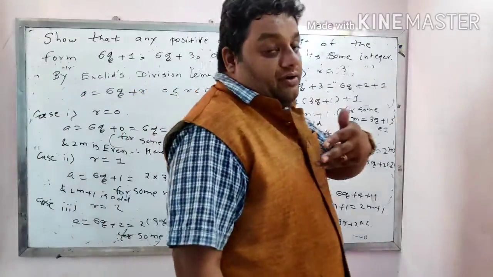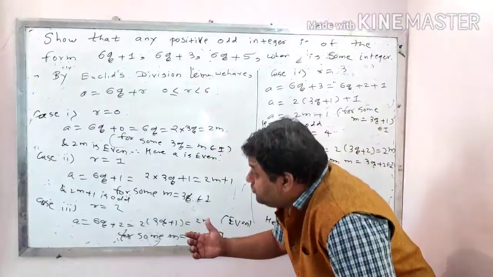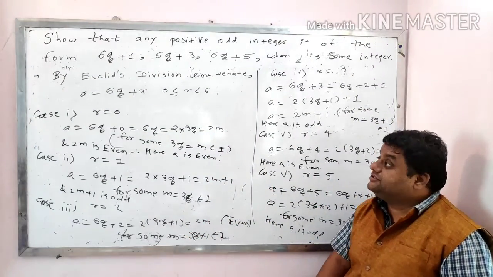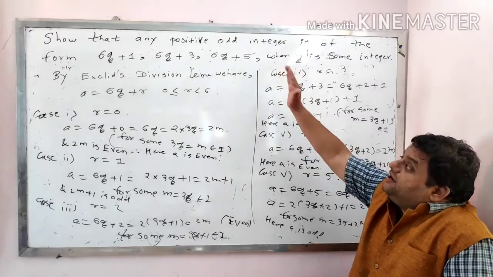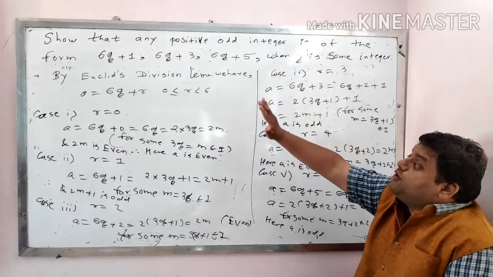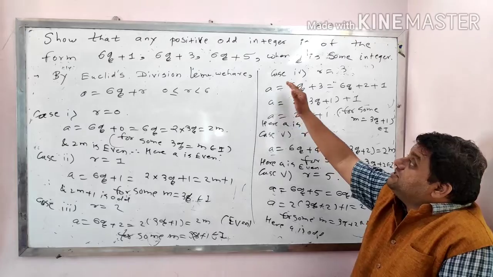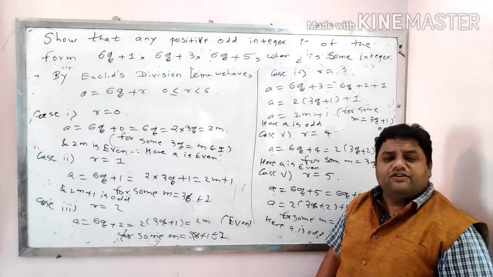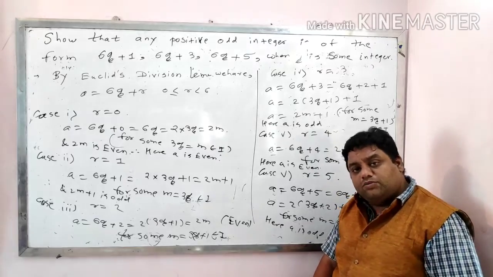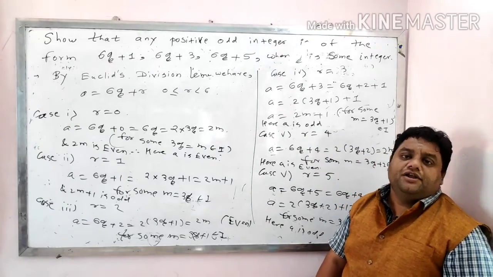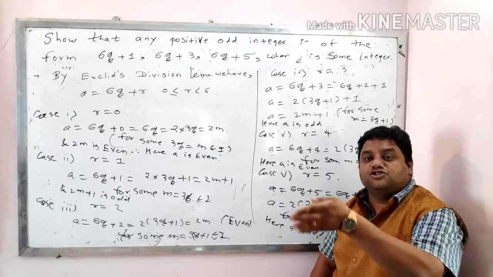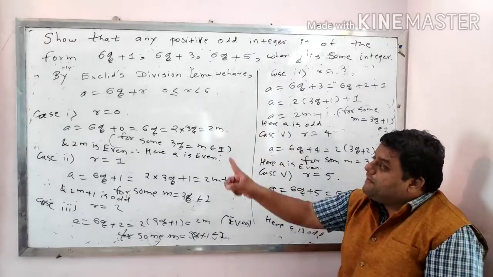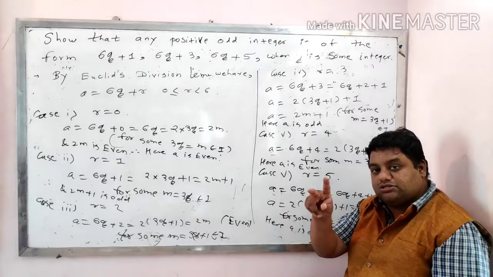So at the end, you will say, from the above observations, we can conclude that any positive odd integer is of the form 6q plus 1, 6q plus 3, 6q plus 5. Or if the question is about even, then you can say that from the above observations, we can conclude that any positive even integer is of the form 6q, 6q plus 2 or 6q plus 4, depending upon the question. But the pattern should be the same for both of the questions.